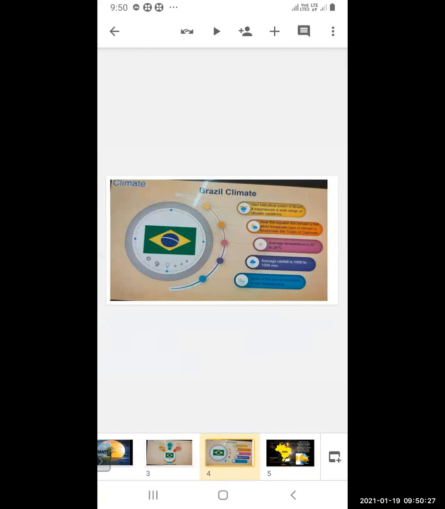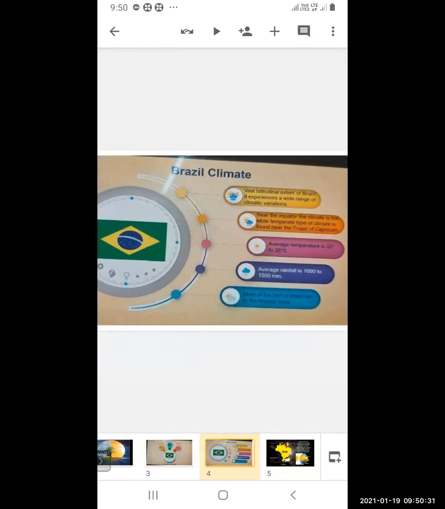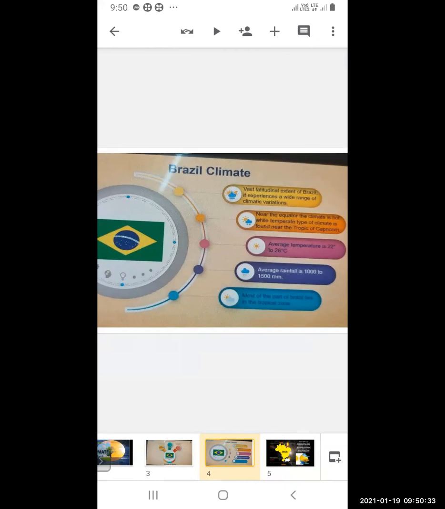Because of the vast latitudinal extent of Brazil, it experiences a wide range of climatic variations.